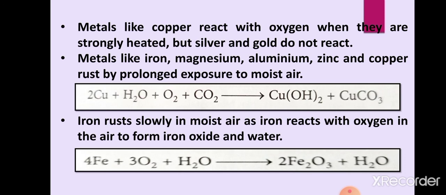Now, other metals like iron, magnesium, aluminium, zinc, and copper, they rust. Rusting of iron you have studied in class 7th. Just like iron, other metals like magnesium, aluminium, zinc, and copper also rust when they are left exposed in the moist air for a long time. And rusting of iron, you all know that when iron is left exposed in moist air for a long time, then iron reacts with oxygen and moisture, means water, and it forms iron oxide. So this is rusting of iron.